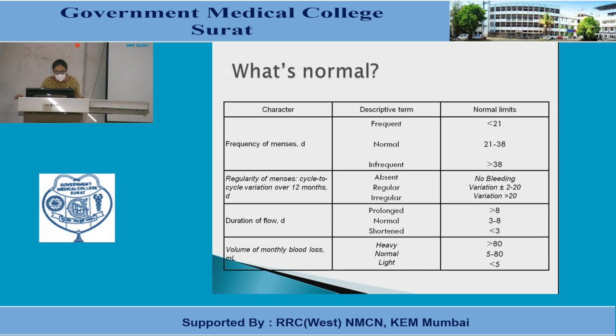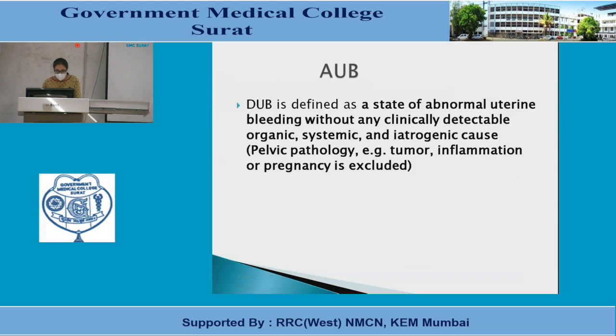In case of duration of the flow, normal is 3 to 8 days. Prolonged if it is more than 8 days, and shortened if it is less than 3 days. The volume of monthly blood loss is normal at 5 to 80 ml. In case of heavy bleeding it is more than 80 ml, and in case of light bleeding it may be less than 5 ml. One normal regular pad absorbs about 5 ml of blood, and a super or maxi size holds 10 ml of blood. Now we come to AUB.